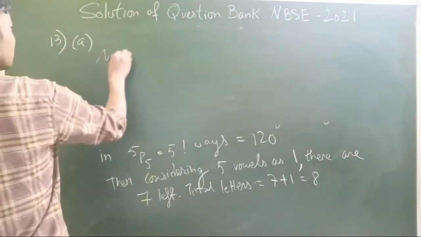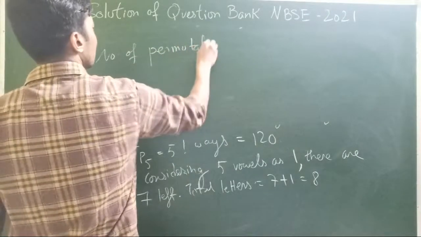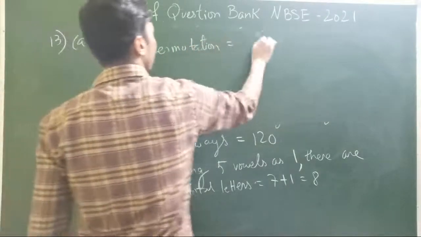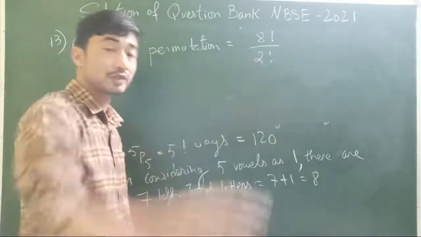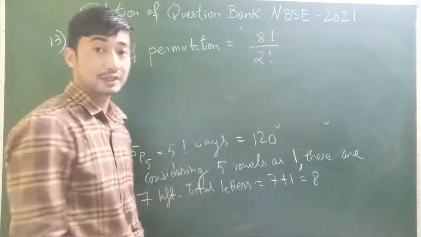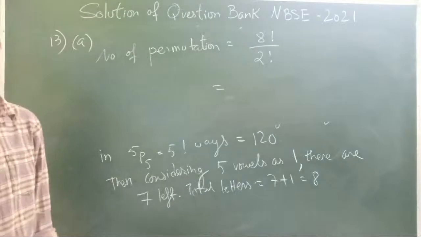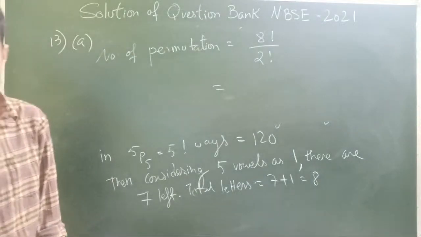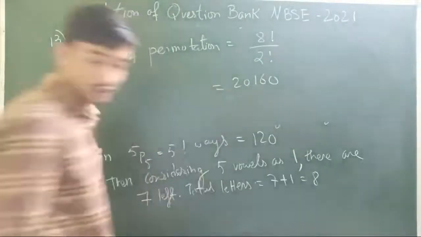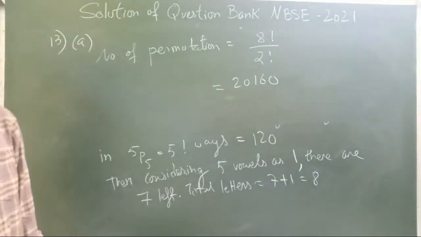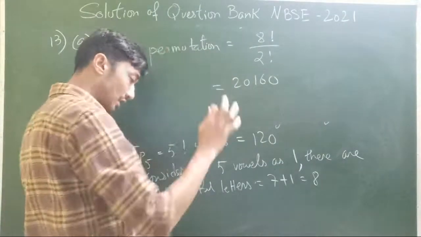So in that case, the number of permutations is 8 factorial divided by 2 factorial. Why 2 again? Because remember t was repeated twice. We have to follow that particular theorem also. These are all properties, so that cannot be changed. So that will be 8, 7, 6, 5, 4, 3, 2. 2 will be cancelled, so that's going to be 20160. This, remember, is considering that the 5 vowels are together.